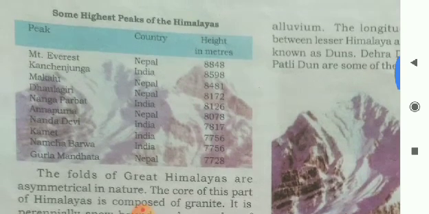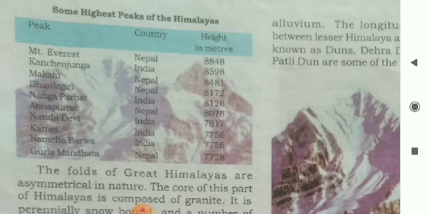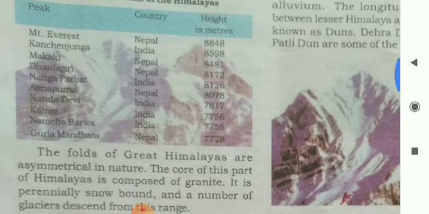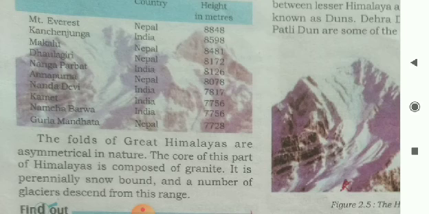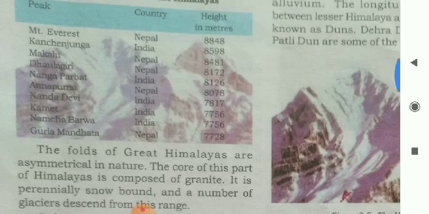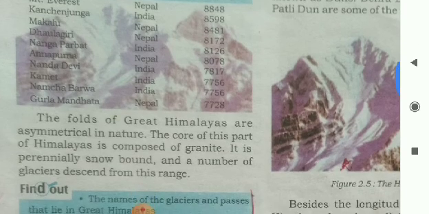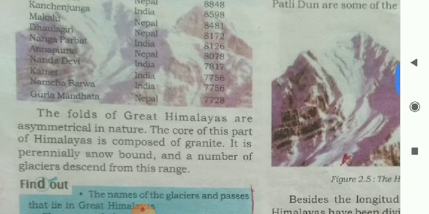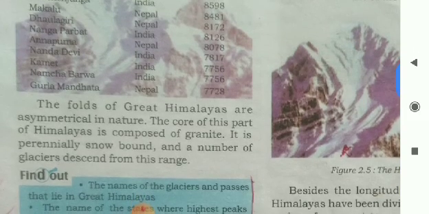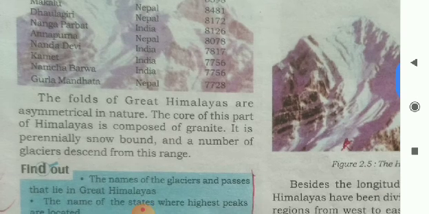Now, let's go ahead. That is peak, country, height in meters. So, the highest peak, that is Mount Everest of Himalaya, located in Nepal. The height in meters is 8,848 meters. Kanchenjunga, that is located in India, its height is 8,598 meters. Makalu, that is also located in Nepal, it has the height up to 8,481 meters.